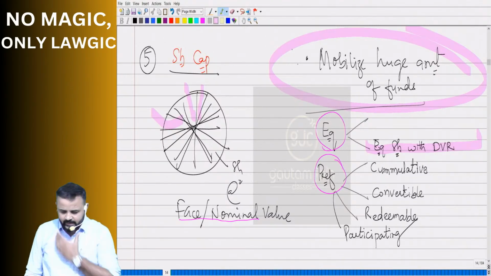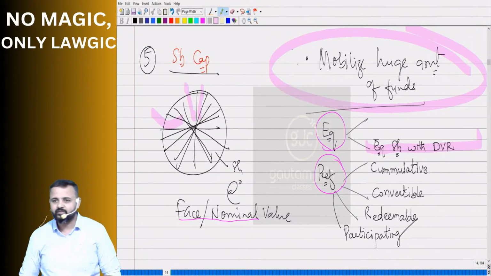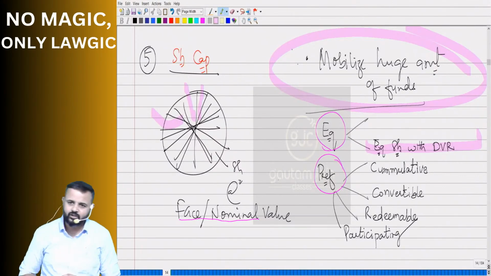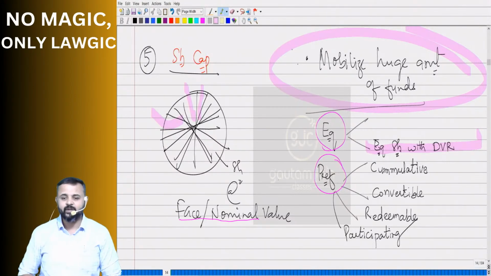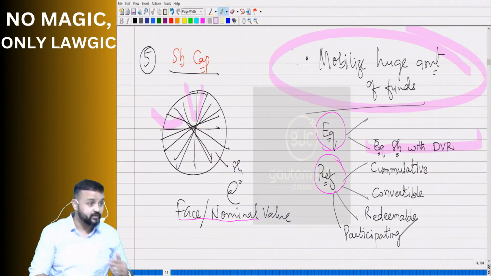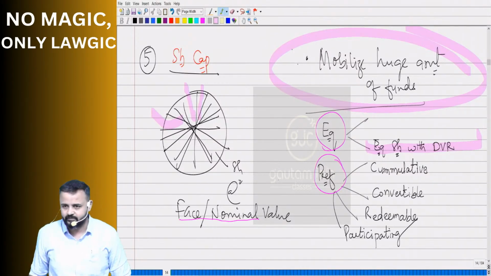Right, sir. In preference shares, we have different types like cumulative, convertible, then redeemable, participating, non-participating, non-cumulative, non-convertible. Like that, we have different types. That we'll discuss later when we go to the topic share capital and debentures. Fine, we'll discuss later. There is no need for it right now. If there would have been a need, I would have discussed it. So just return it, but we'll discuss it later.